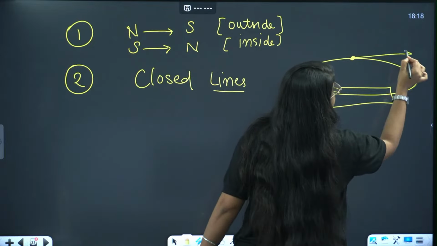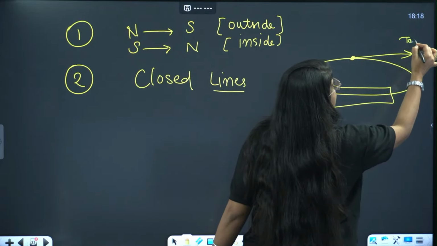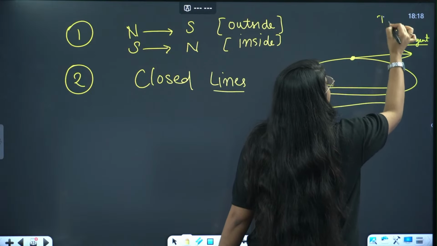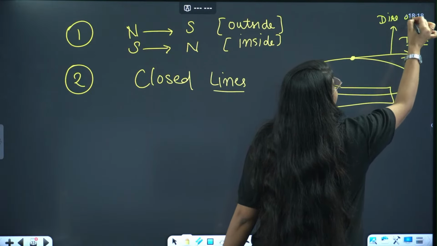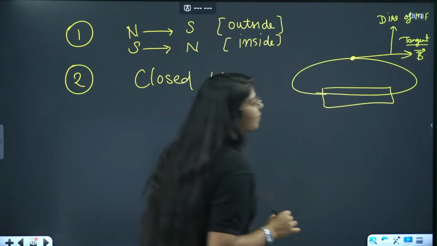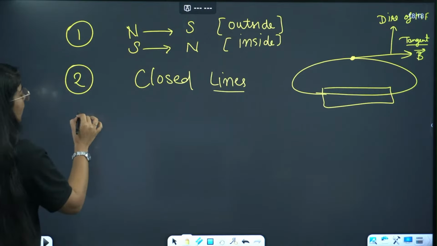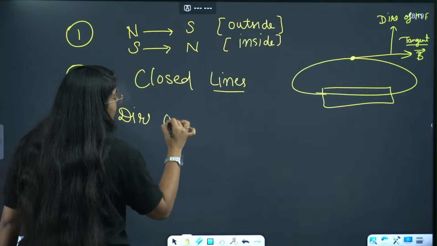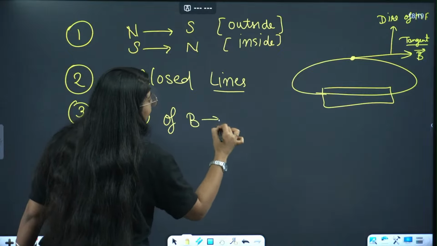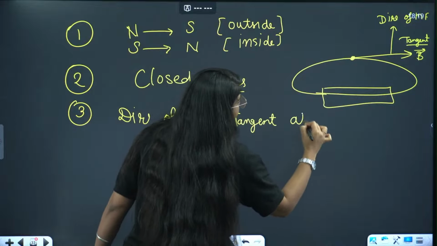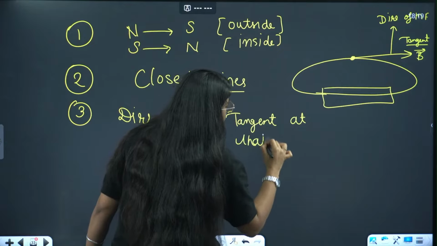Now if this is the tangent at this point, then this tangent will give the direction of magnetic field. This is the direction of magnetic field. Done? Third is direction of magnetic field. Direction of magnetic field is given by tangent at that point.